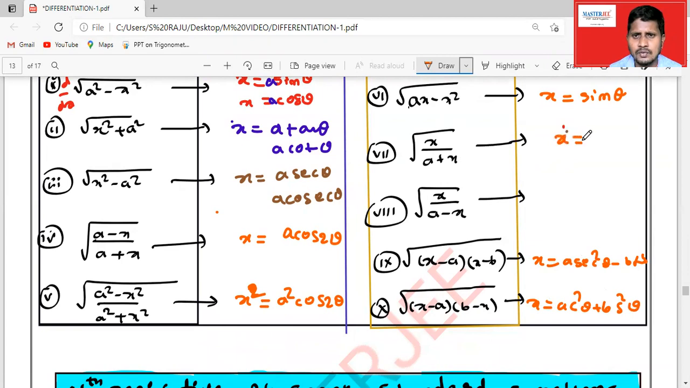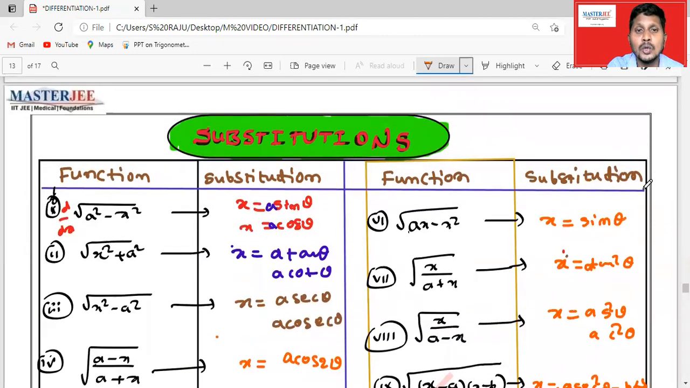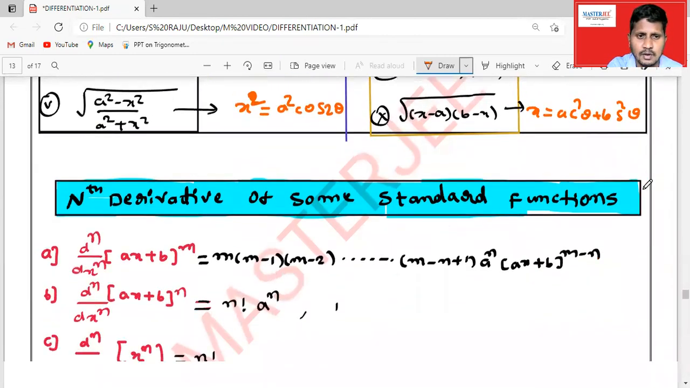We can substitute x is equal to a tan square theta. Right, here you should substitute x is equal to a sin square theta or a cos square theta. Then we'll get the simplest form. So you should remember these substitutions also.